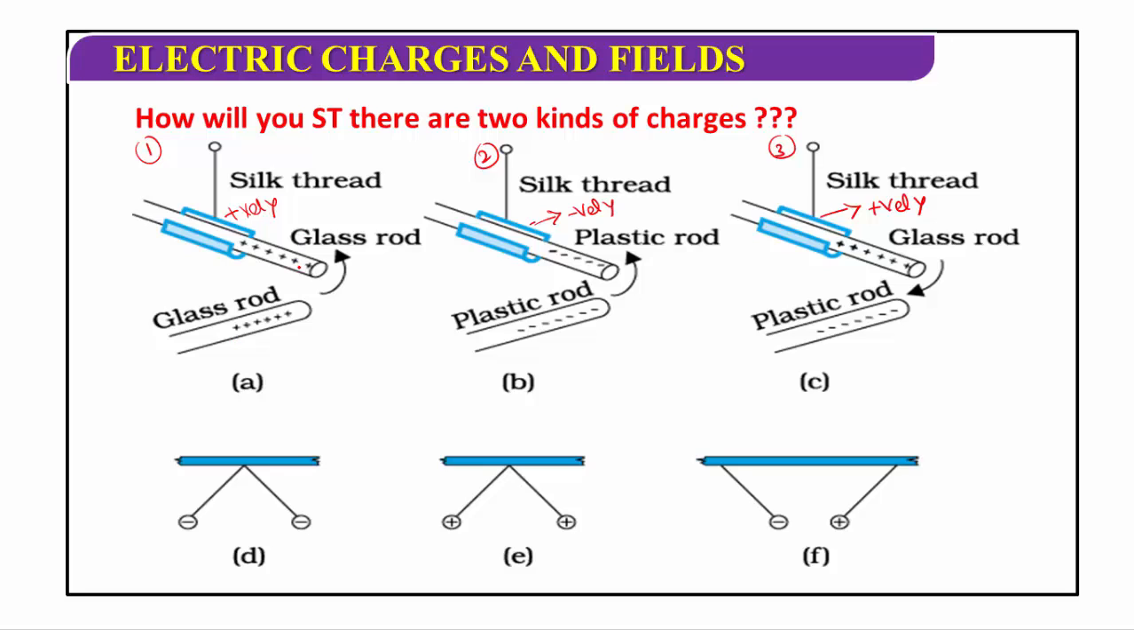Initially it is neutral. When the glass rod is rubbed with the silk and suspended from a rigid support.